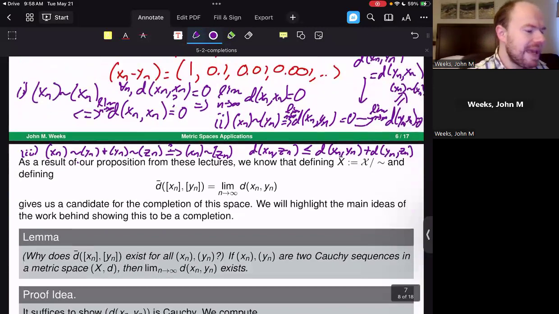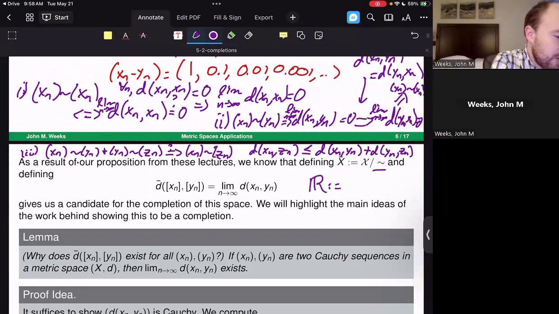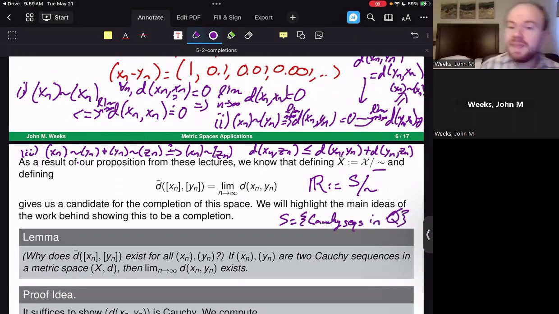So we now know that we can define the space x bar to be the set of all Cauchy sequences in the original set quotiented out by this equivalence relation. To be clear, giving this as an example, we would define the real numbers as the set of all Cauchy sequences in the rational numbers, quotiented out by the equivalence relation given above. Here, S is the set of all Cauchy sequences in the rational numbers. This is how we would define the completion of a space.